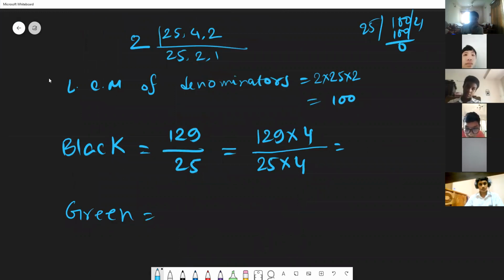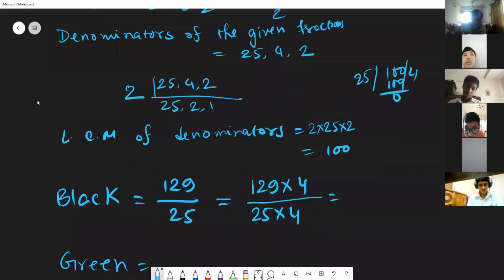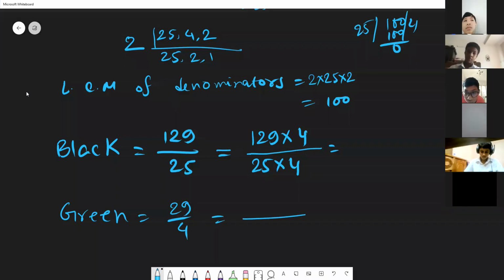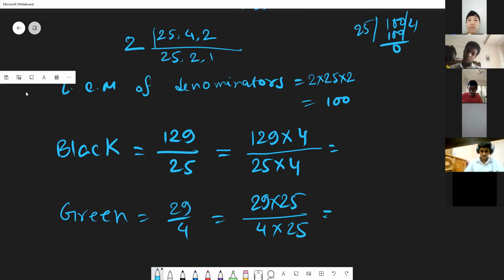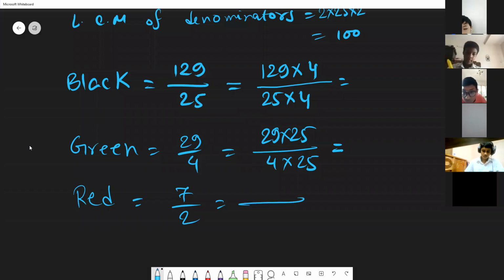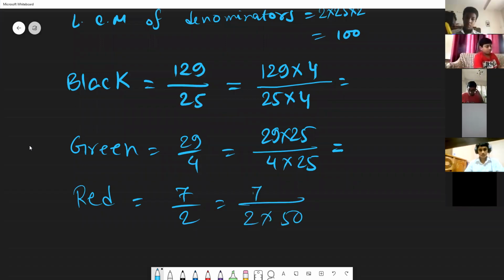Now green color. What is green? Anyone? 29/4. Yes, 29/4. So 100 divided by 4 means there will be 25. So 29 multiply 25, and 4 multiply 25. Next color is red. Red is 7 by 2. So 100 divided by 2, there will be 50. And then 7 multiply 50.